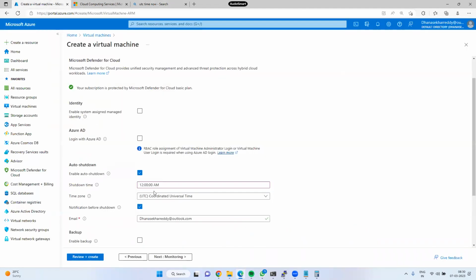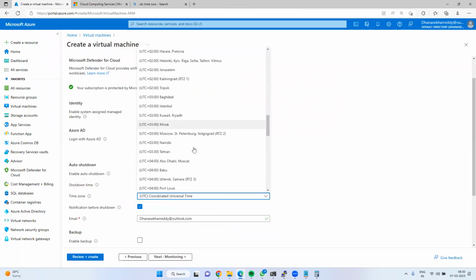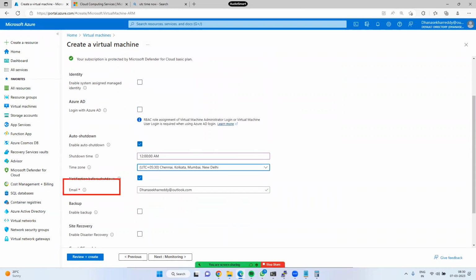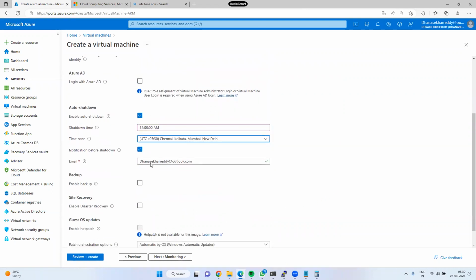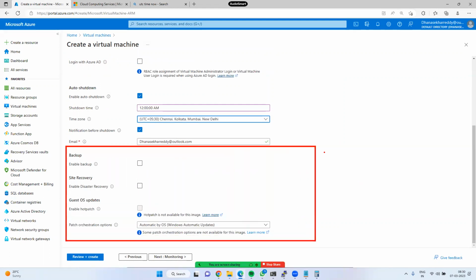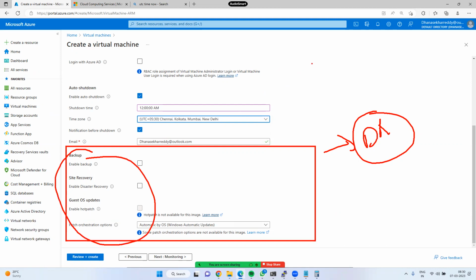Okay, next. So here I am choosing as per Indian time zone, the server should be shut down at midnight 12 o'clock. Before shutting down, I should get an email alert. At this time, I am disabling backup and site recovery. This we will call disaster recovery. Disaster recovery means if someone accidentally deleted this VM, how can you roll it back? How can you restore it back? How soon can we restore it back? That we will see later. At this moment, I am not enabling any backup for this VM.